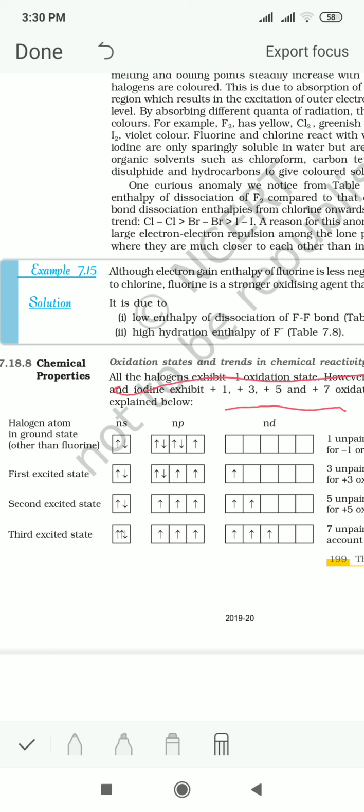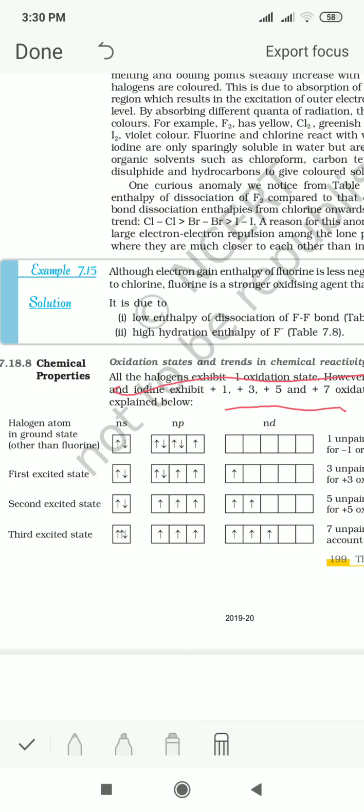Now there is still one pair present in the ns orbital. Here the electrons get unpaired and are promoted to the d orbital, and when promoted to the d orbital, the number of unpaired electrons is now 7. 7 unpaired electrons result in a +7 oxidation state.